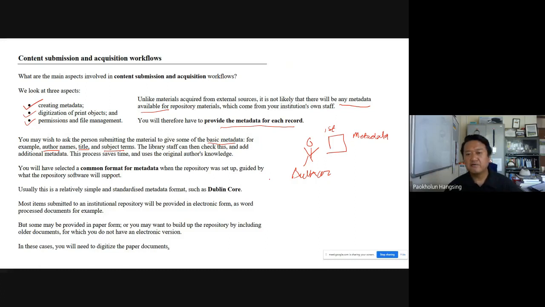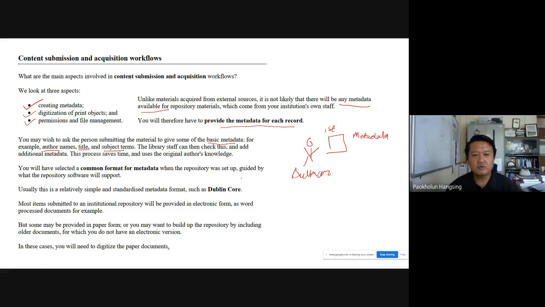That means everything that has to be in the metadata, they may not be able to do that. That can be taken care of by the library professionals. They can add that additional information if necessary, in consultation with the author, confirming from the author, and then they can add it later on.